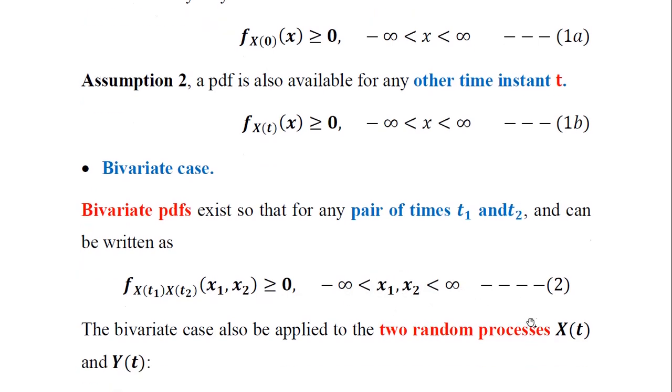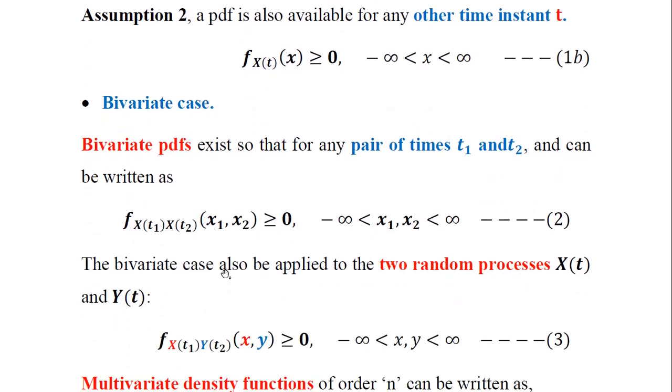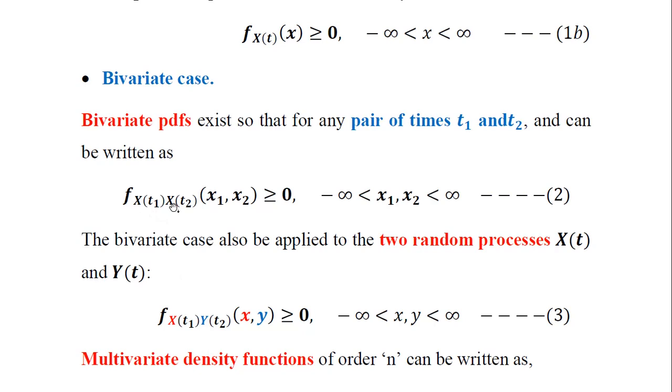So the joint PDF or bivariate PDF is also positive in nature when the observations x1, x2 vary between minus and plus infinity, right? The bivariate case can also be applied to two random processes, x of t and y of t. Instead of x and x defined at two time instants, now we have two different random processes, x and y. X is defined at t1 and y is defined at t2 for this particular observation, and the lowercase x is associated with the first random process, x, and y is associated with the second random process, y.